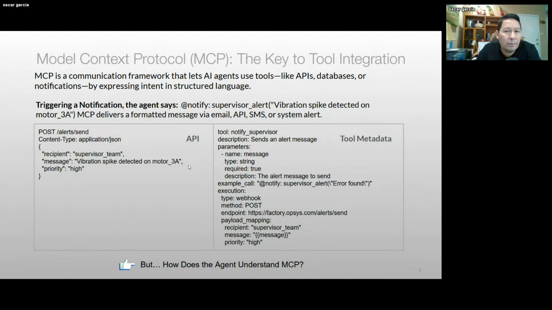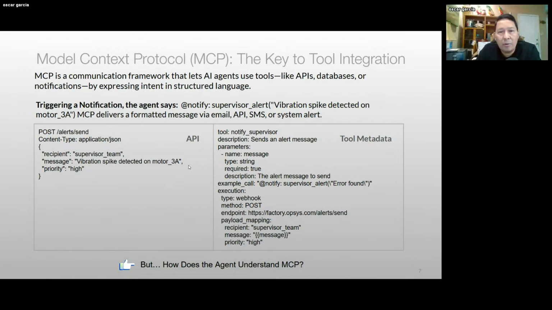But how does it do that, right? Well, it is exposed by the tool because it's part of this protocol. MCP is your communication protocol that the agent uses to be able to ask a tool, what do you have? And this metadata that you see is sort of a prompt, right? So the agent reads this metadata as a prompt and is able to understand all the specifications for that tool. So now it understands that, hey, I have this tool and I'll be able to use it to send notifications. So now it just did the discovery. It knows the tool is there for that purpose.